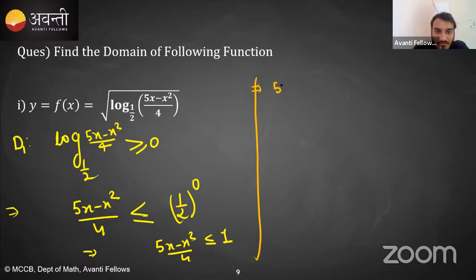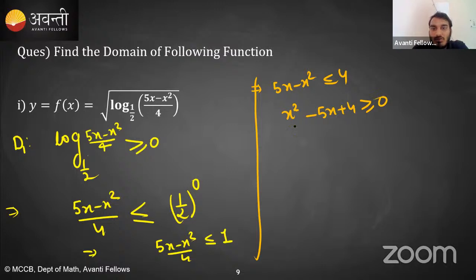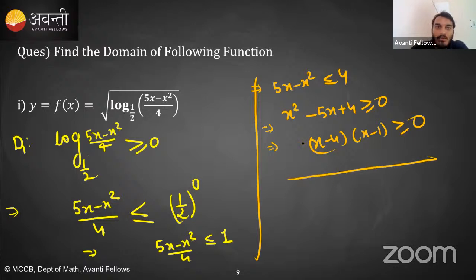Okay, now students, proceed from here. So we will get 5x minus x square less than equal to 4. So x square minus 5x plus 4 is greater than equal to 0. So we can factorize it. ये factorization हो जाएगा. Factorization क्या होगा? x minus 4, x minus 1 greater than equal to 0. Now what are the critical points? Tell me quickly. 1 and 4.